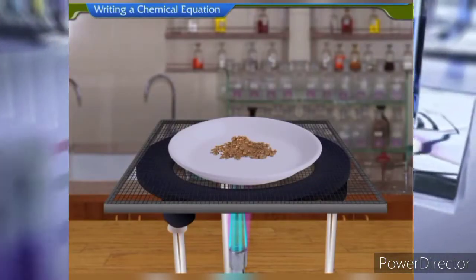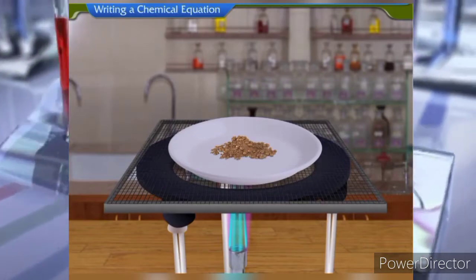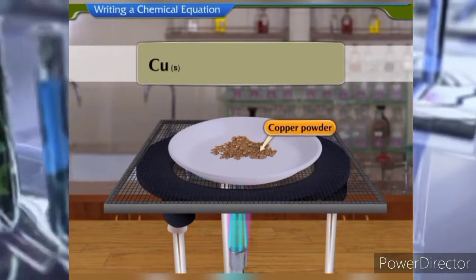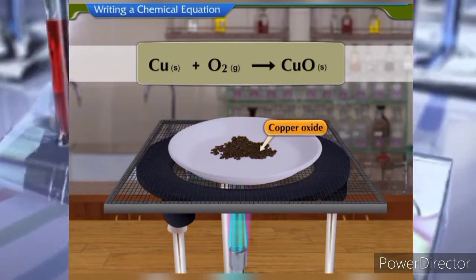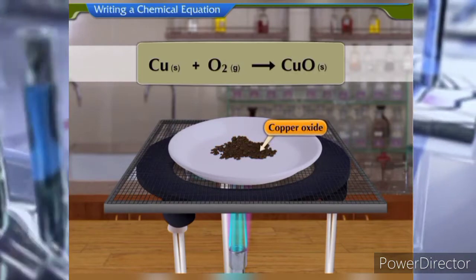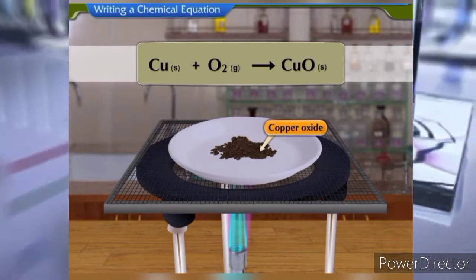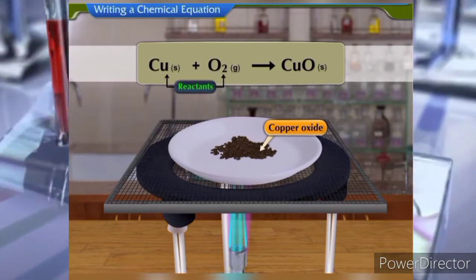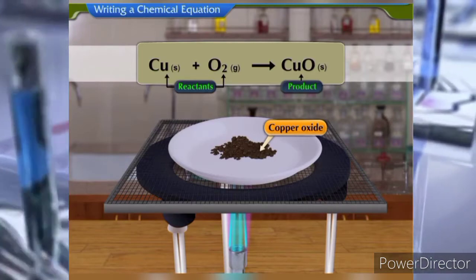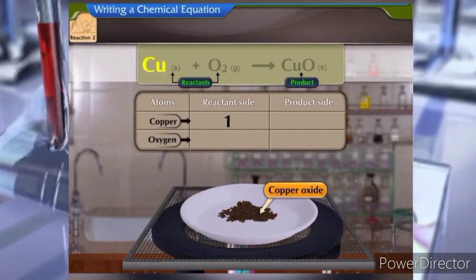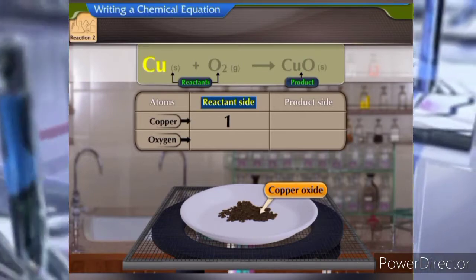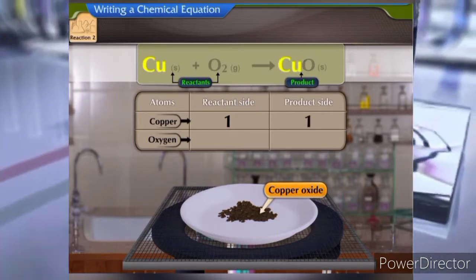Now, let us again consider the chemical equation of heating copper. Cu plus O2 gives CuO. Count the number of atoms of each element on both the reactant side and the product side. Enter these values in the table. There is one copper atom each on the reactant side and the product side.